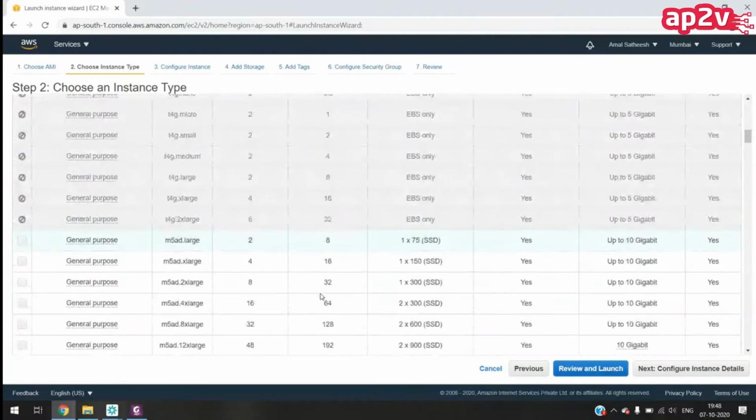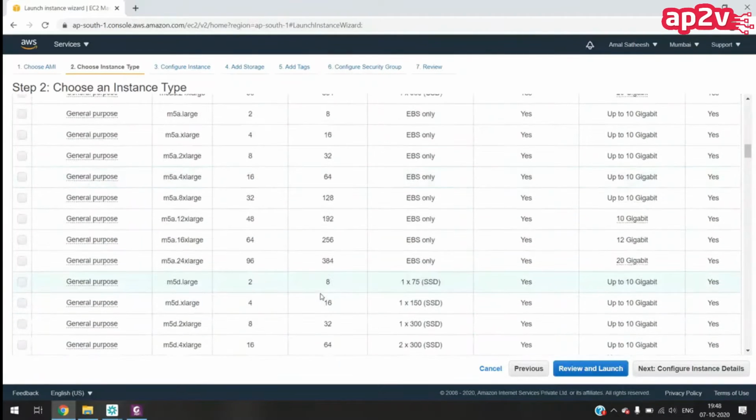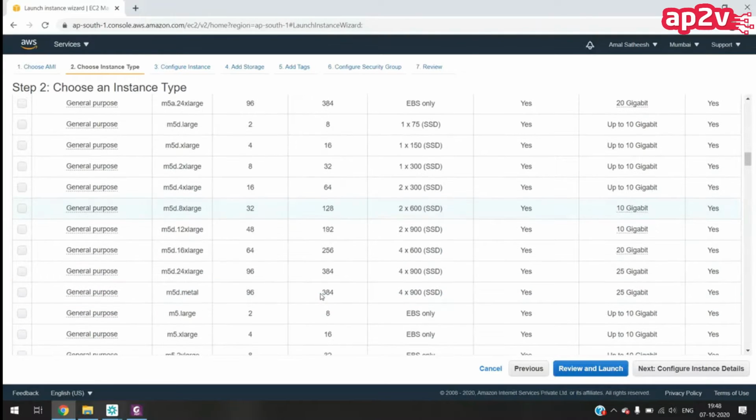We have to choose any one from the list. There is no option available for choosing our own hardware. We have to select any one from this list.